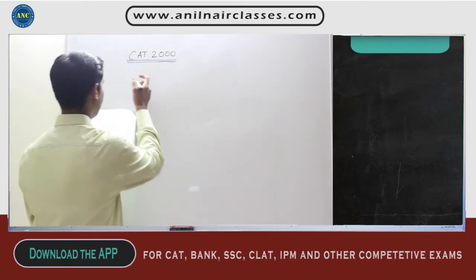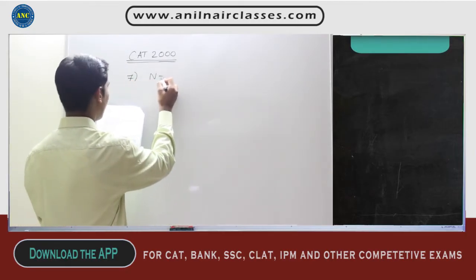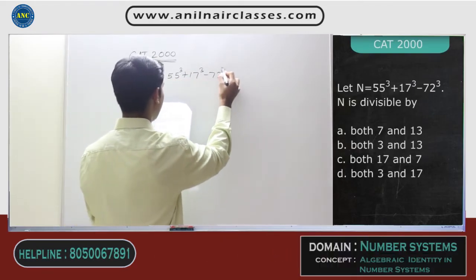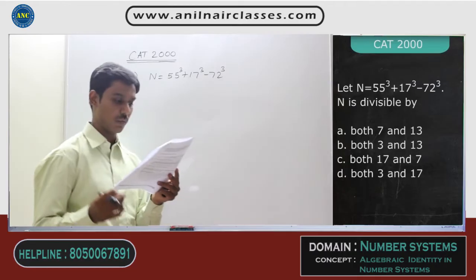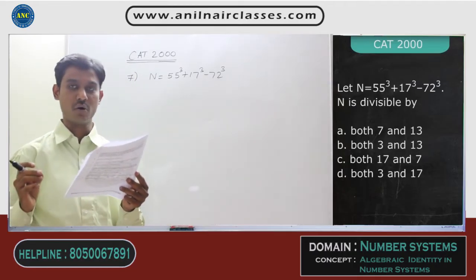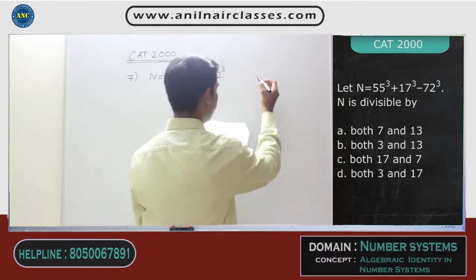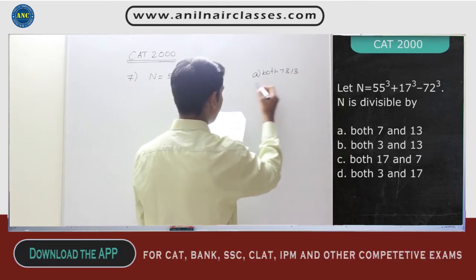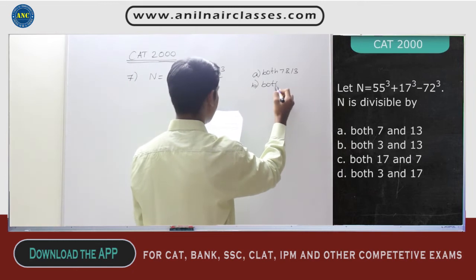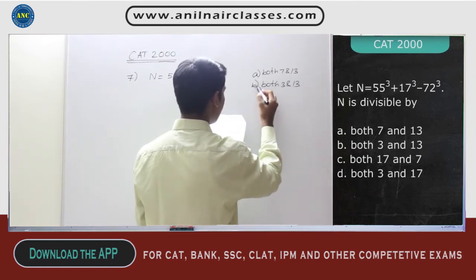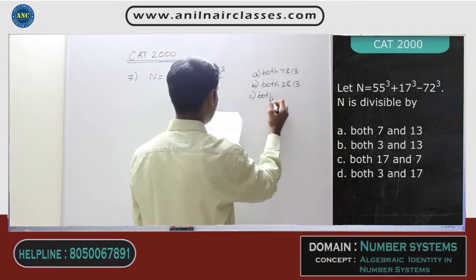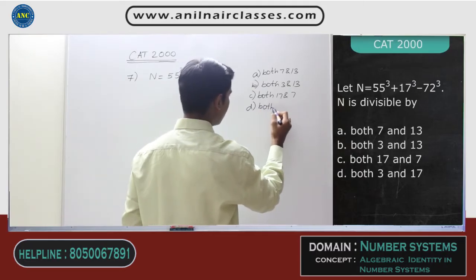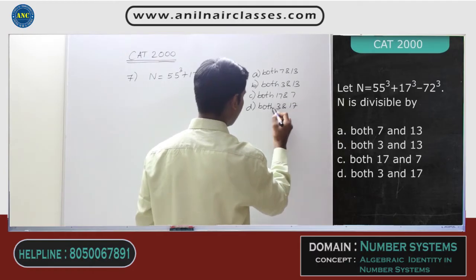Your next question says, let N is equal to 55 cube plus 17 cube minus 72 cube, right? N is divisible by which of the following? Your options are: both 7 and 13. Second option is both 3 and 13. Third option is both 17 and 7. Last option is both 3 and 17, right? Now see here.